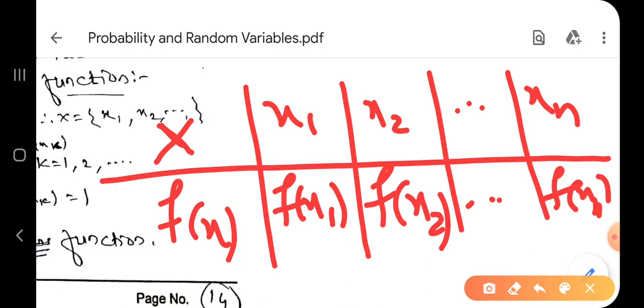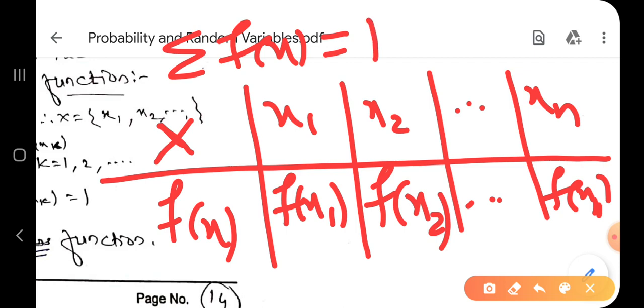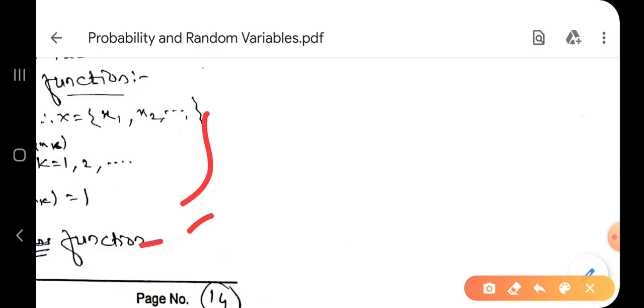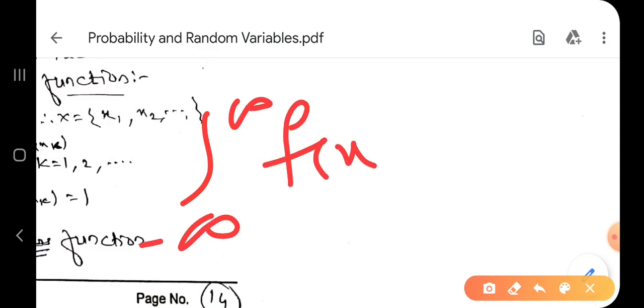To make it clearer, if I add all the f of x, the sum of all probabilities, we have checked, it is 1. Summation f of x is equal to 1, means f of x1 plus f of x2 plus dot dot dot f of xn, the addition will be 1. In the same way, if I take integration for a continuous function, I require integration. So the integral of f of x from minus infinity to plus infinity is also 1. Integration from minus infinity to plus infinity f of x dx is equal to 1.